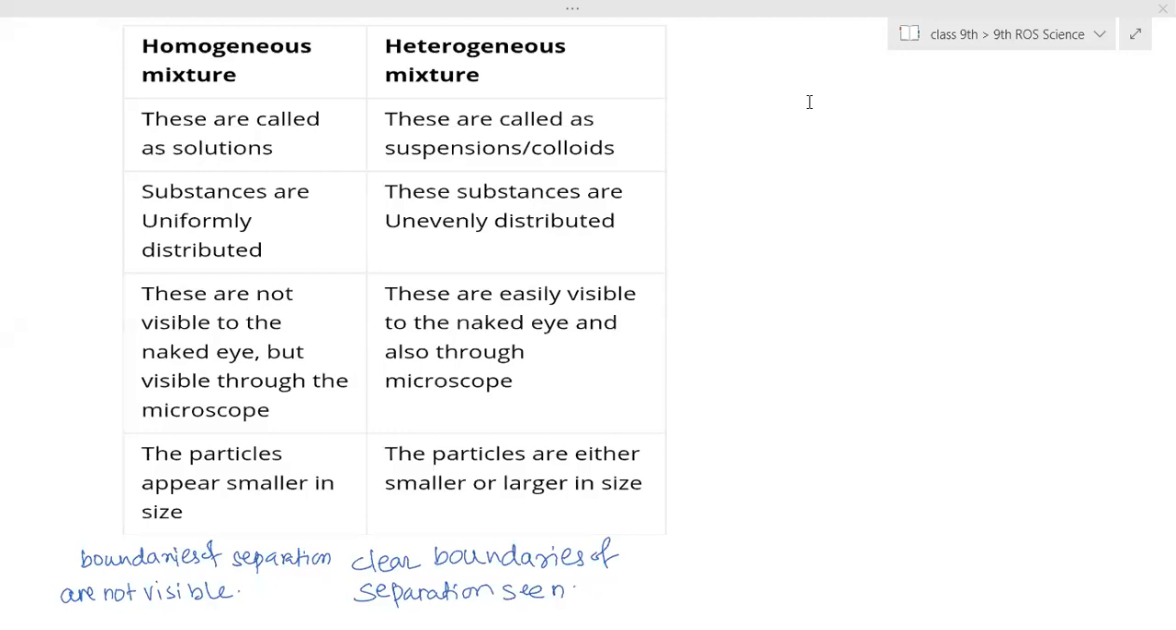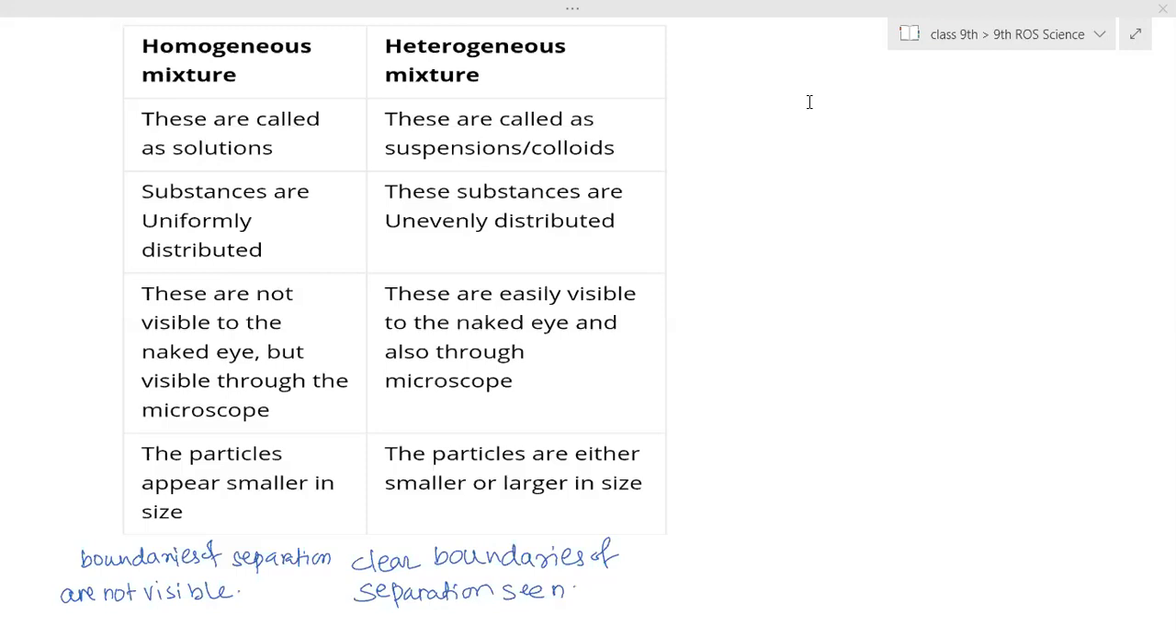Yes, anyone? Tejasvi, fine. Ma'am, we cannot see the different parts of the mixture. Yeah, the constituent particles cannot be seen easily. The boundaries of separation are not seen. Ma'am, the particles written in the blue part, that also we should write. Yes, you have to.